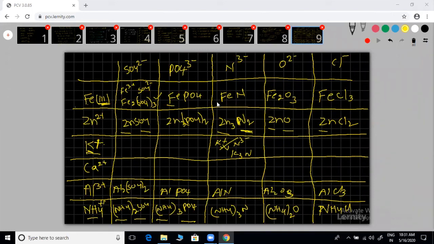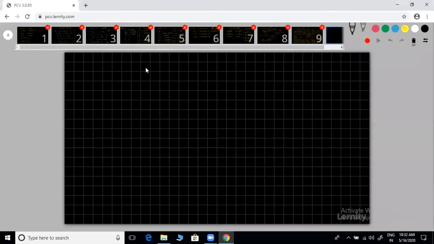Shall we move to the next examples? See, same. The pattern is the same. Just note down that pattern. I'm giving the table. You can note it down.